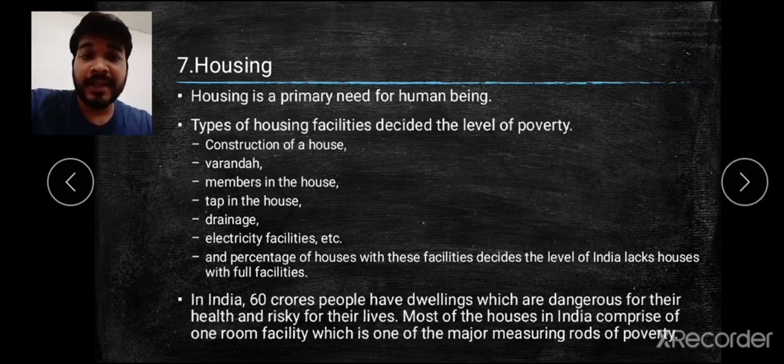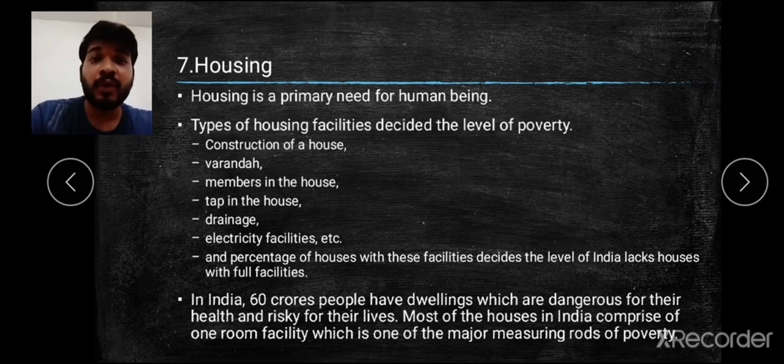Then you find that in India 60 crores of people are dwelling in conditions dangerous to their health. How many? 60 crores. What is the population at present? This is talking about 2011, which was 121.02 crores of people. At that time 60 crores of people were suffering, with danger to their health and risk to life. Whereas at present it is 138 crores, and this number will surely have increased.